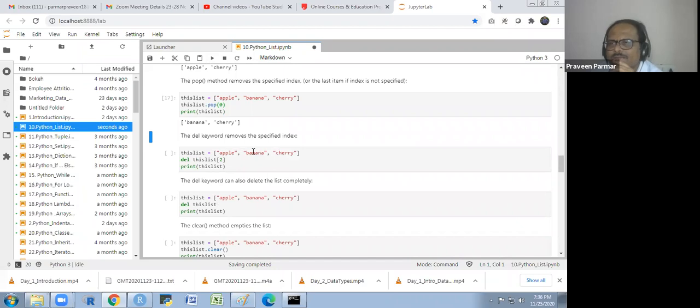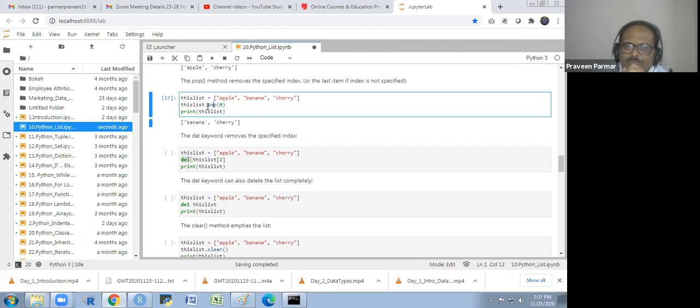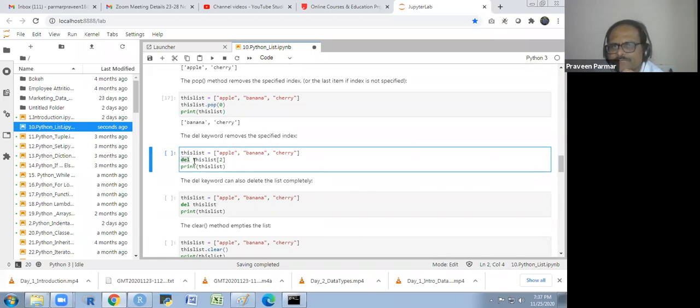There is also the del keyword, which removes the specified index. So we use it for deleting also. This is a keyword, so it will not come like this. A method comes after the dot of the object name. But the keyword comes first and then a space, and the keyword will automatically be shown in a different color. And then the list and the square bracket 2. 2 means the cherry, so it will delete the cherry.